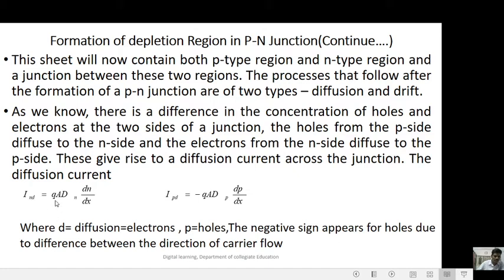So here q is the electronic charge, A is the area of the sheet, and D is the diffusion coefficient, with dn/dx the rate of change of electron concentration along the x-axis. And here I_pD, p represents holes, D is the diffusion current. A negative sign appears for holes due to the difference between the direction of carrier flow. A is the area of the sheet, D is the diffusion coefficient, and dp/dx is the rate of change of hole concentration along the x-axis.